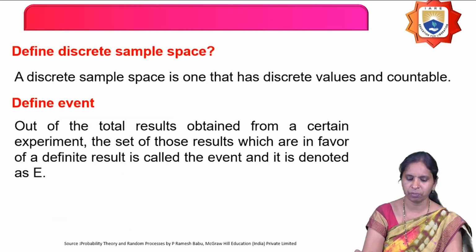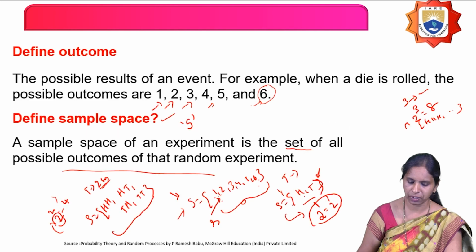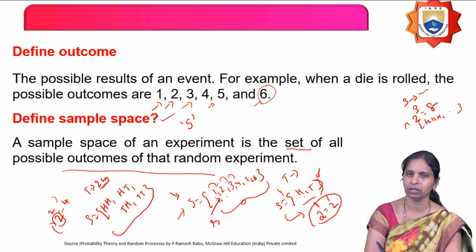And what is a discrete sample space? A discrete sample space is one that has only discrete values and countable. For example, if I take this experiment rolling a die, what is the sample space for that? 1, 2, 3, 4, 5, 6. It means the elements, if you observe the elements in the sample space, they are discrete in nature. They are not continuous. In between 1 and 2 there are no values.